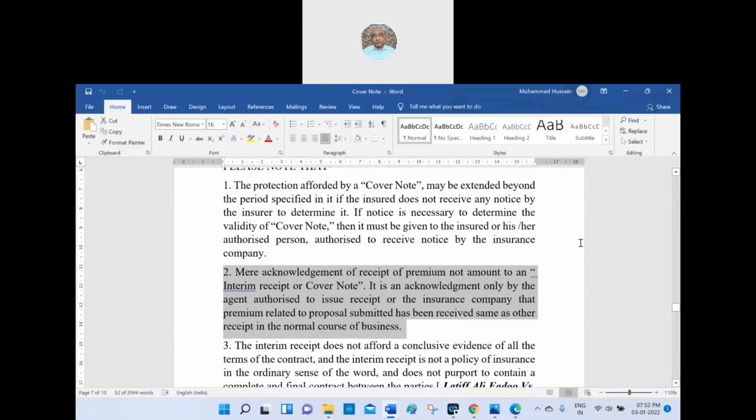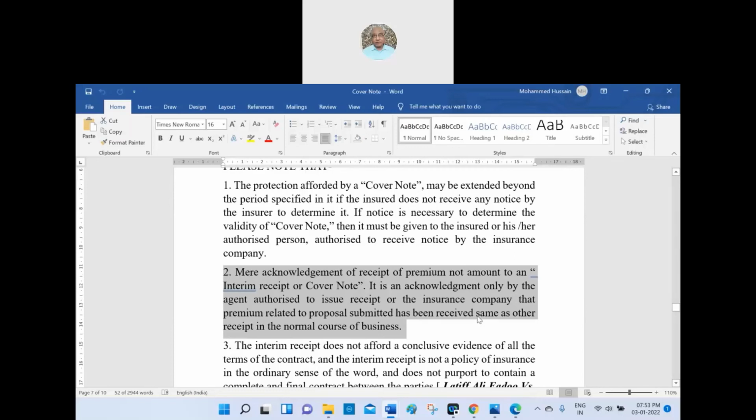అంటే దాన్ని కవర్ నోట్ అనరు. ఎందుకంటే కవర్ నోట్ will be prepared by the insurer with the terms and conditions, and what is covered will also be mentioned. Then it will be given to the insured. That is the cover note. Suppose the money is paid over there as a premium, the authority is given to the agent, and he will give the receipt. It doesn't mean that the cover note is signed. No, the cover note is entirely different.